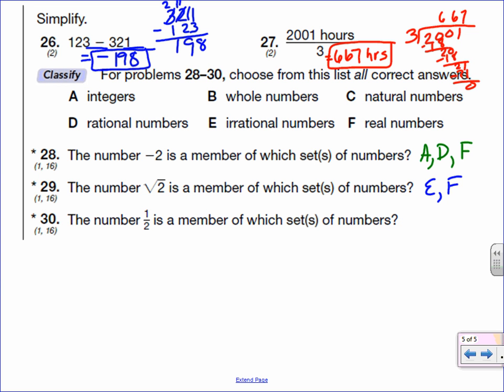And then the last one, the number 1/2, is a member of which set or sets of numbers. So it can't be an integer, it can't be a whole number, it can't be a natural number, because those are only the whole numbers, not fractions and decimals. But 1/2 does terminate as a decimal. So as a decimal, it's 0.5. It doesn't go on forever. It terminates, so it's a rational number, D, and then it would also be a real number.